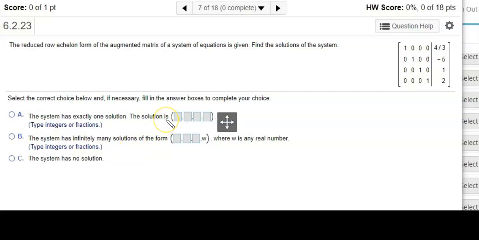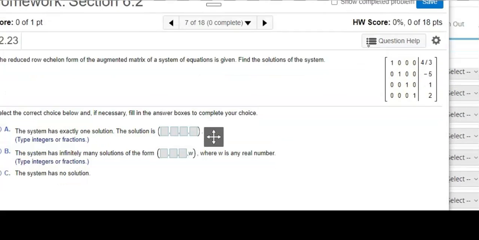All right, so the next one. This says the reduced row echelon form of the augmented matrix of a system of equations is given. Find the solutions of the given system. So I'm going to rewrite this really quick.